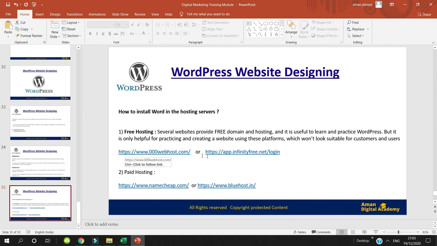These are the platforms which will help you in creating a free website using WordPress.org. Secondly, there are websites like www.namecheap.com and www.bluehost.com. These are the two websites you can go for paid hosting, whereas for free hosting it is webhost.com and infinityfree.net. These are the two platforms we are going to use for free hosting.